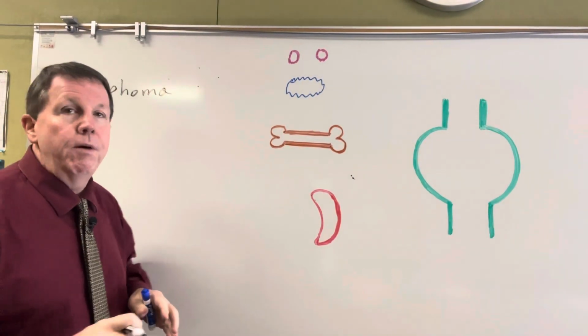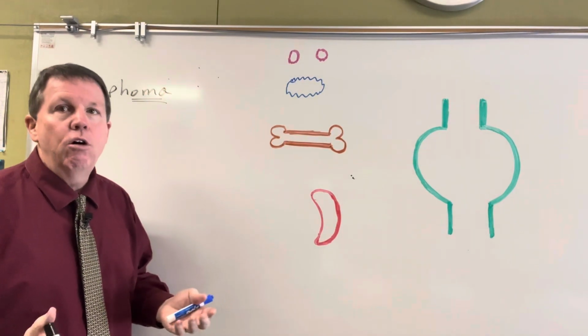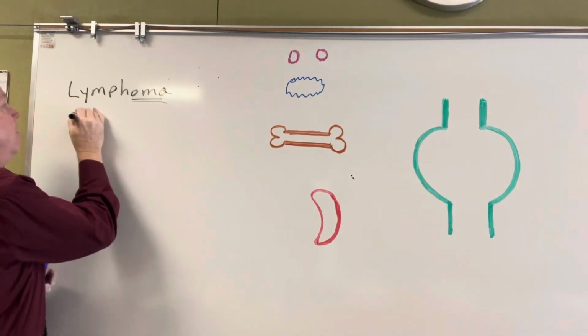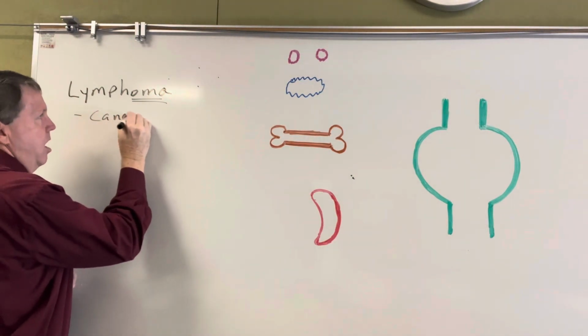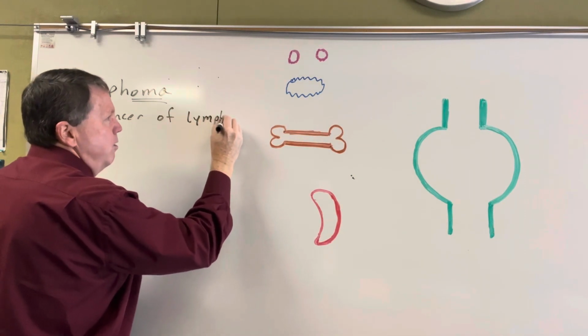So what is lymphoma? Well, as you see here, this ends in the letters oma, so we know this is going to be a cancer. But what type of cancer is it? Well, this is going to be a cancer of the lymphocytes. Okay, cancer of lymphocytes. So what are lymphocytes?